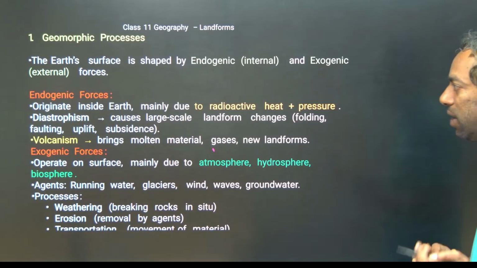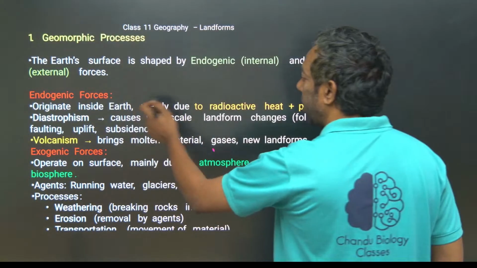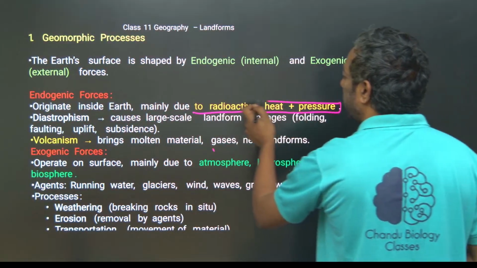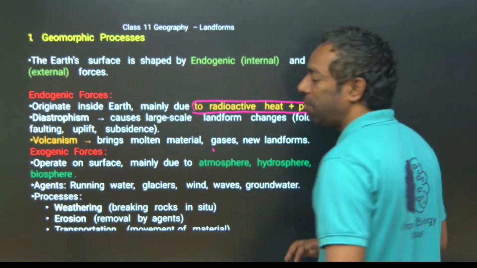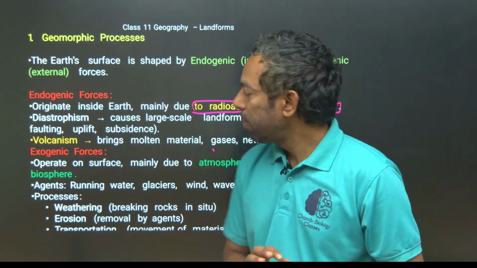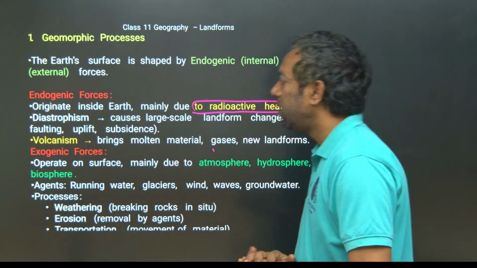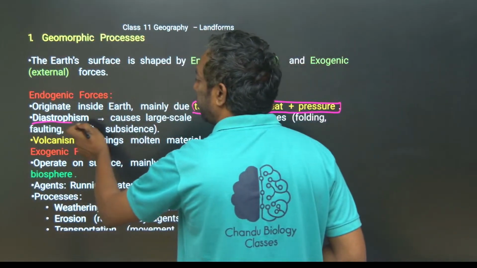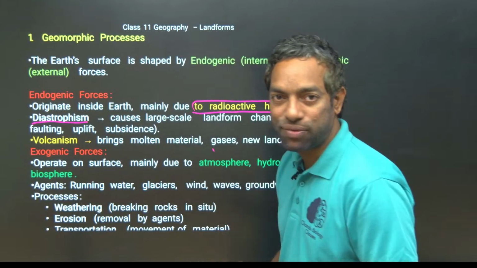Endogenic forces are mainly due to radioactive heat and pressure, which are created inside the earth. Next, diastrophism. What is diastrophism? They might ask you this word.